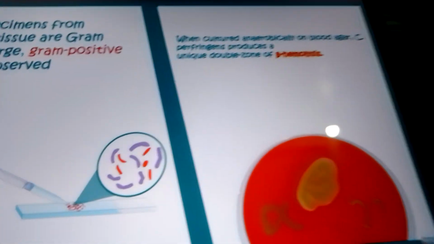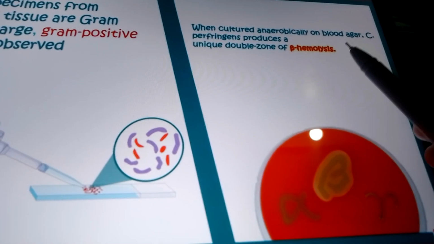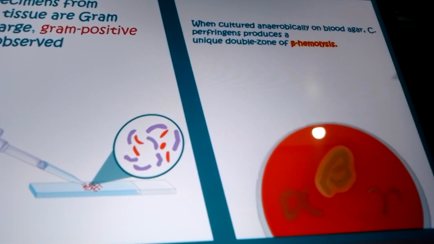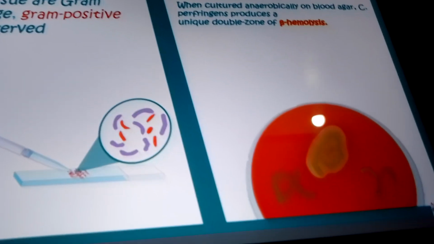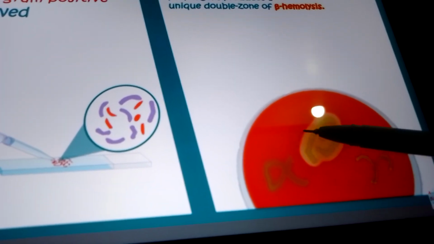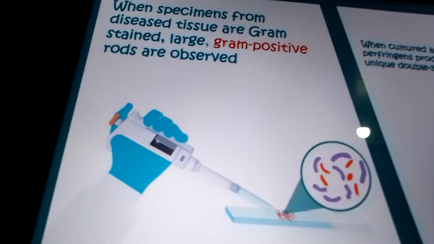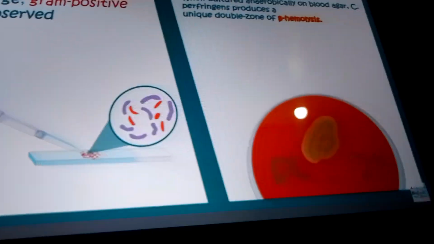When we culture it anaerobically on blood agar, we see that this Clostridium perfringens has a unique double zone of beta hemolysis. As we can see over here, this is our beta hemolysis, but here we can see this is a double zone of beta hemolysis, right? So that means Clostridium perfringens can form this kind of thing.